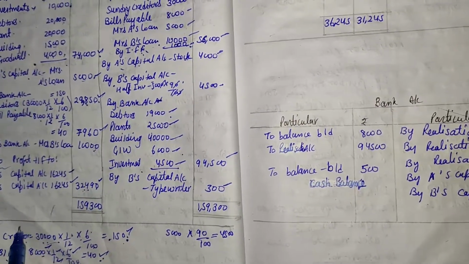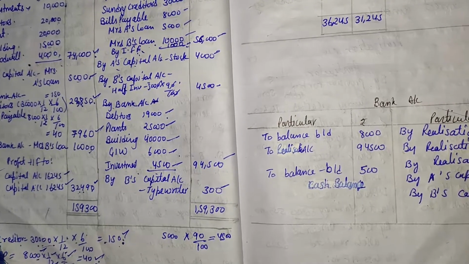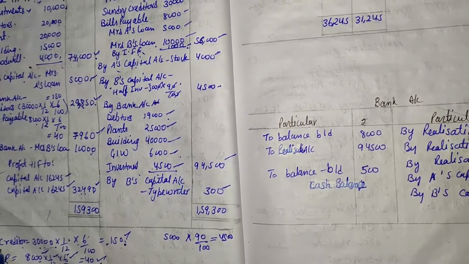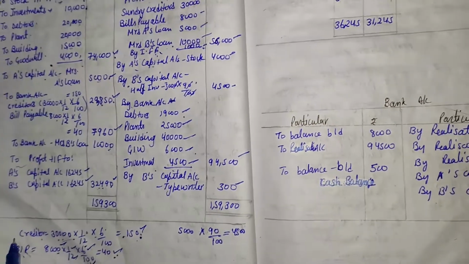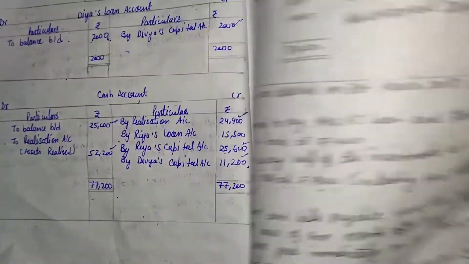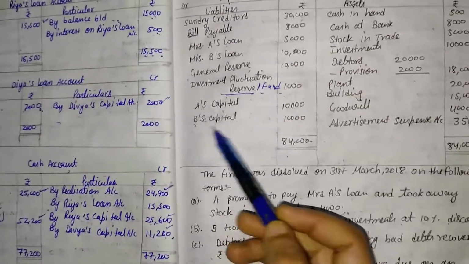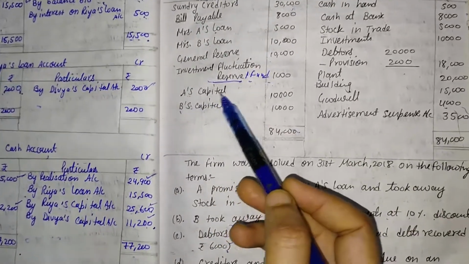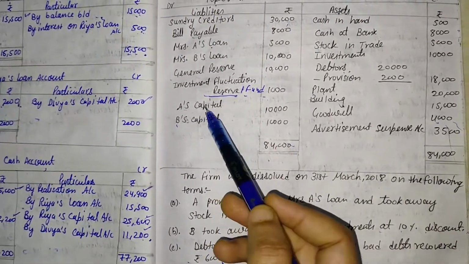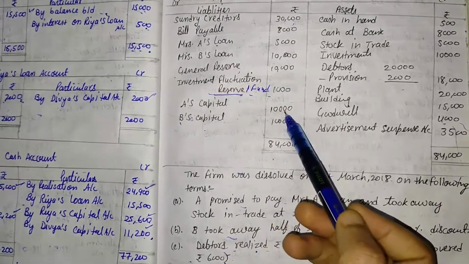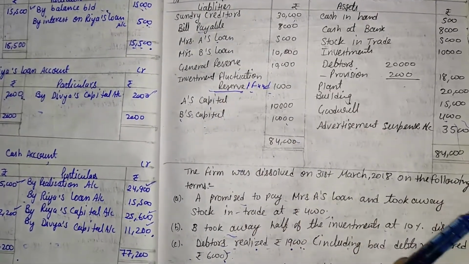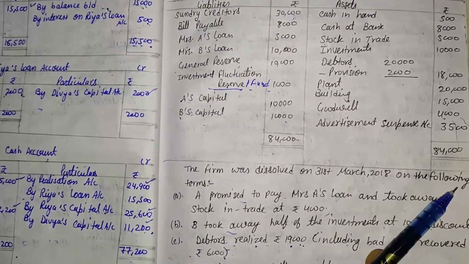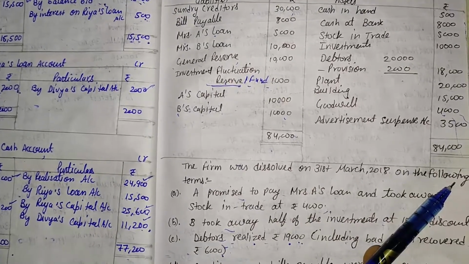Then we come to the next account, that is the capital account. For making the capital account, again we will have to consider the old balance sheet. First of all, the capital balances of the partners, A's capital and B's capital, that is 10,000 and 10,000. So we transfer that value with the name of by balance b/d.